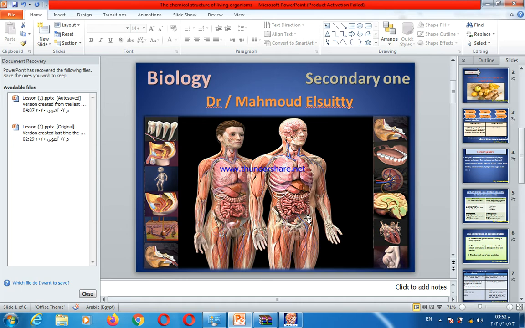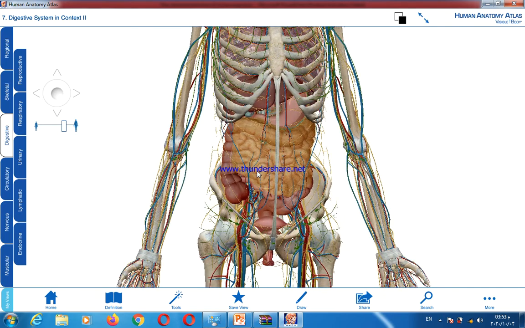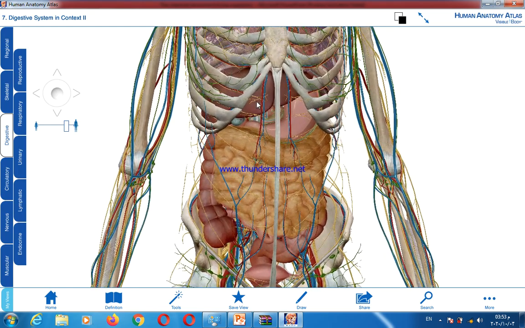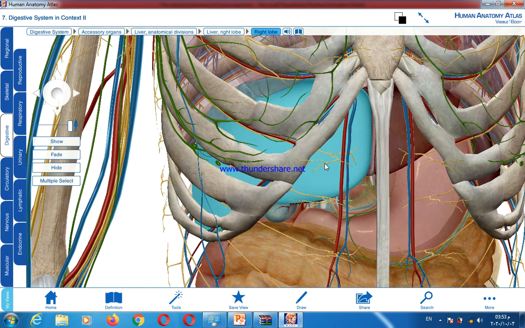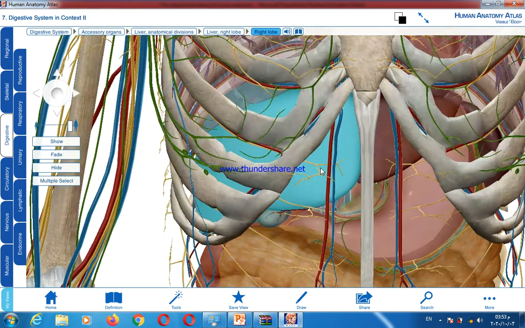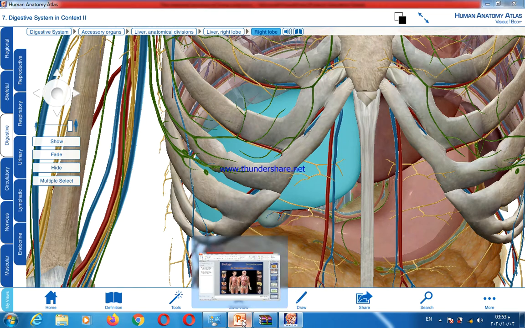Our lesson today is talking about the chemical structure of living organisms. At first, we must know that the bodies of all living organisms consist of a group of systems. Inside the system, we have organs. The organ consists of a group of tissues. The tissue consists of a group of cells. Let's go to the chemical structure of our bodies.